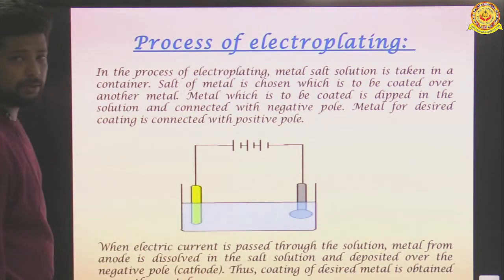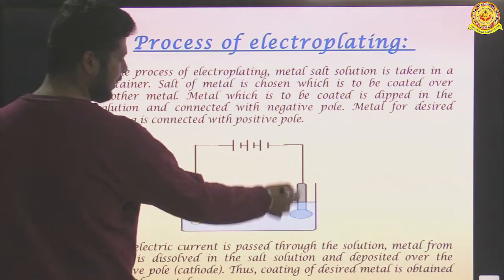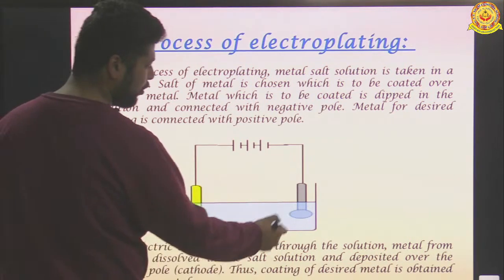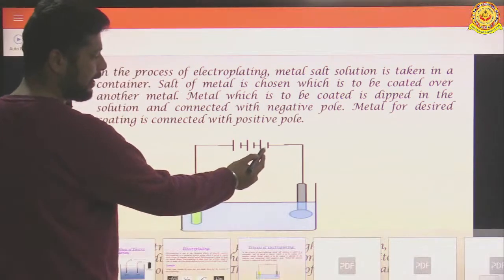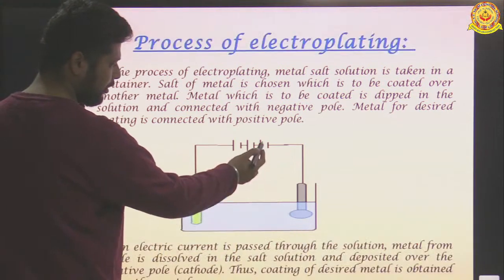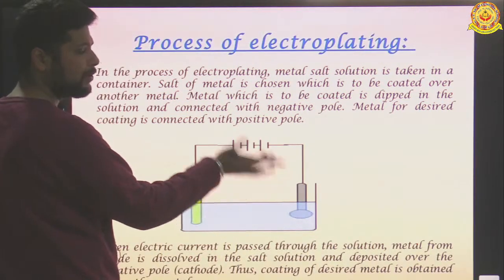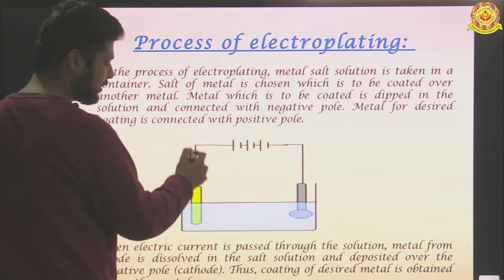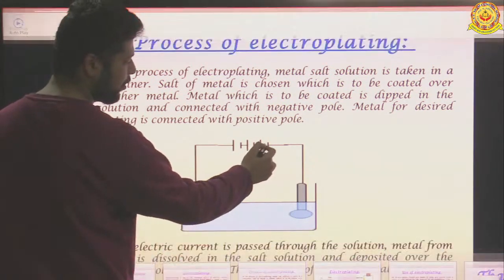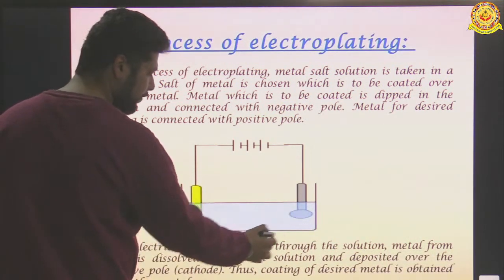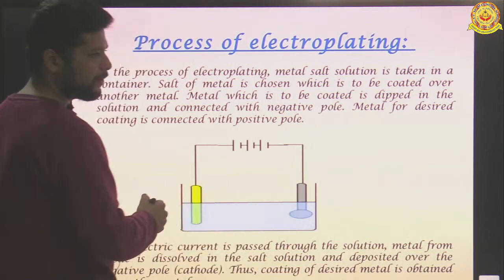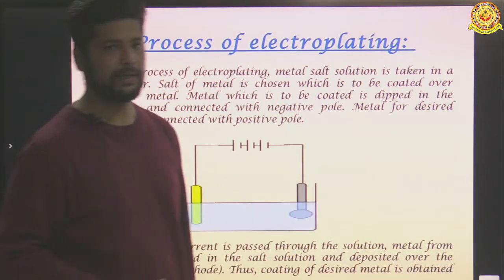Process of electroplating, you can see here, negative end is this, positive end is this. So if we want to deposit a metal, we connect it accordingly. Suppose I want to deposit copper on the steel, so we'll connect steel to the positive end, we'll connect copper to the negative end, then this copper will start depositing on the steel. This is the whole process of electroplating.